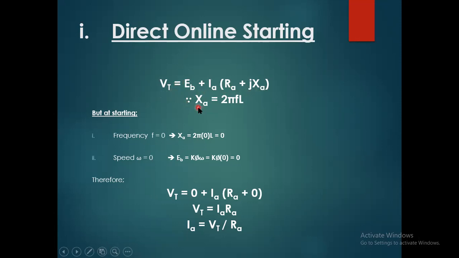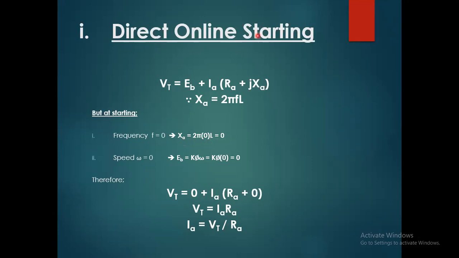Xa is the armature reactance equal to 2 pi f L. But at starting, the frequency f equals 0. That means the armature reactance is equal to 2 pi 0 into L. Particularly when we place 0 frequency, the armature reactance is going to be 0.